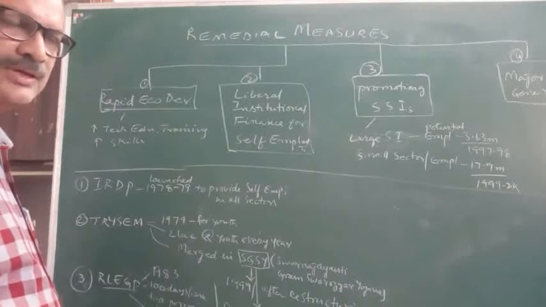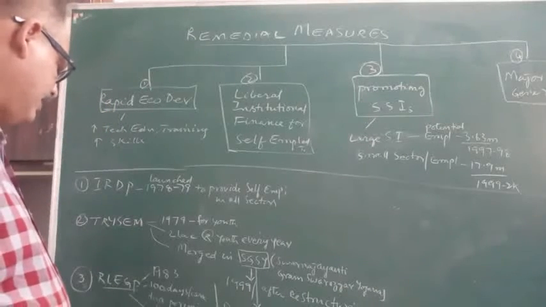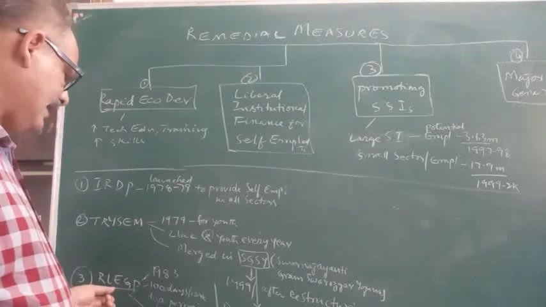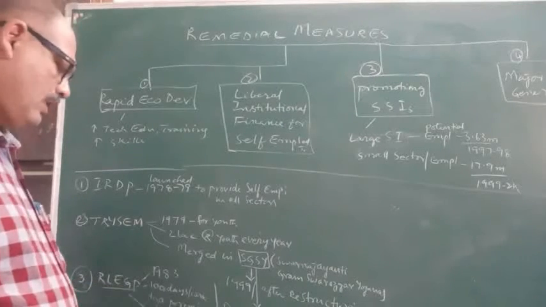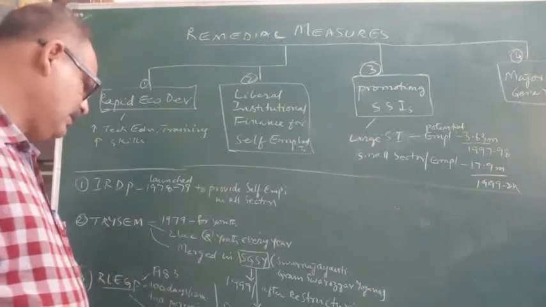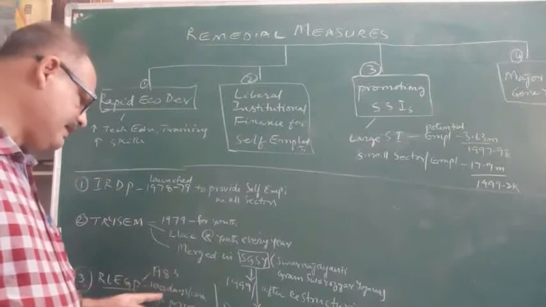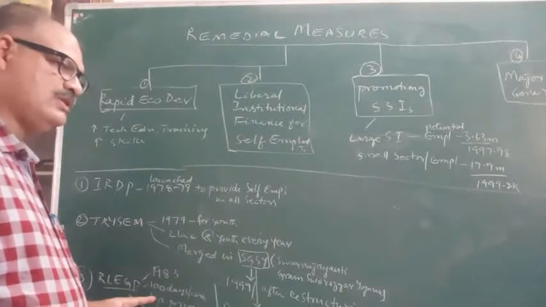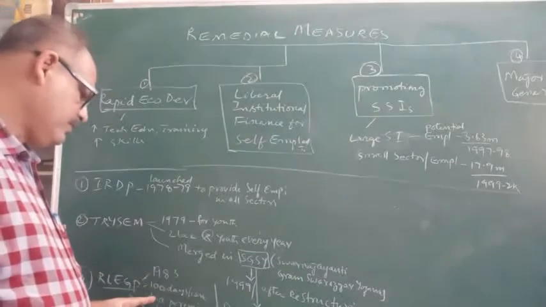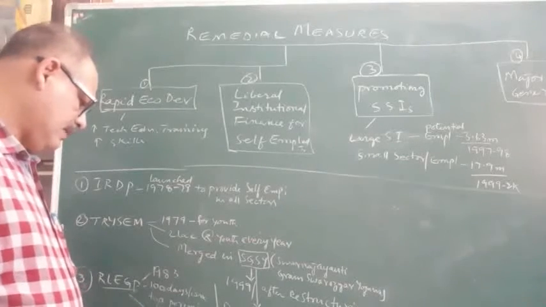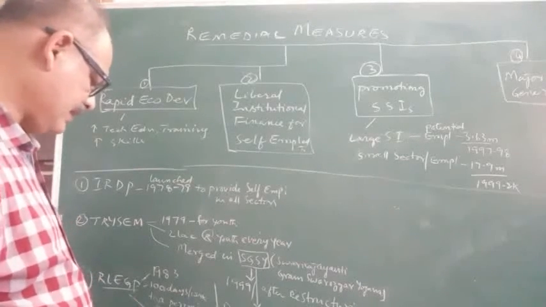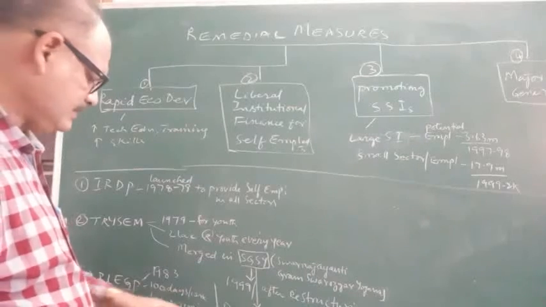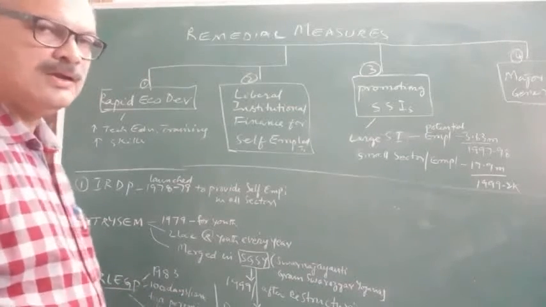Next, the fourth program, the unemployment removal program, or you can say the employment generation program, is RLEGP, Rural Landless Employment Guarantee Program. This program was initiated in 1983. The objective of this program was to create 100 man days of work for a person in a household in a year. This program was also merged in JRY, Jawahar Rozgar Yojana.